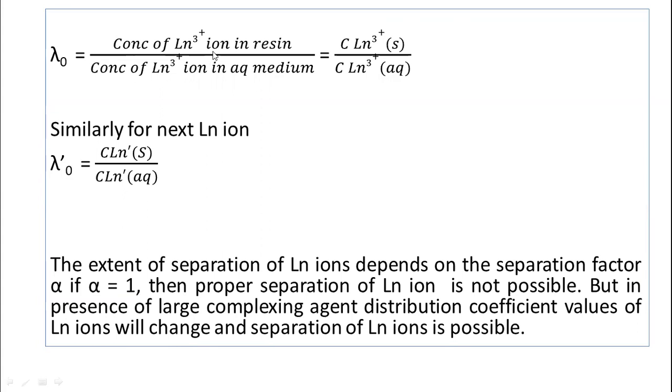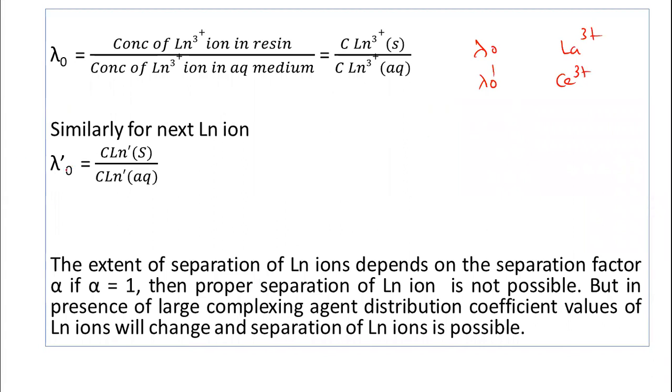So lambda 0 is the ratio of concentration of the lanthanum ion in resin column divided by concentration of the lanthanum ion in aqueous medium, and it is written in this way: concentration of the lanthanum ion in solid resin divided by concentration of the lanthanum ion in aqueous medium. Now similarly for the next lanthanum ion, suppose that this distribution coefficient is for the first lanthanum ion, that is the lanthanum 3 plus ion. Then for the next lanthanum ion, lambda 0 dash, that is for cerium tripositive ion,